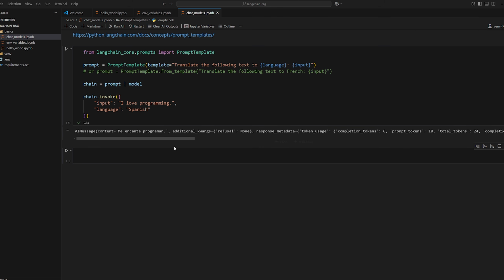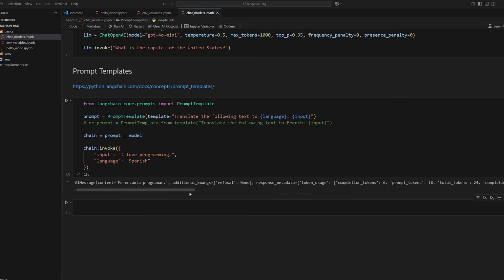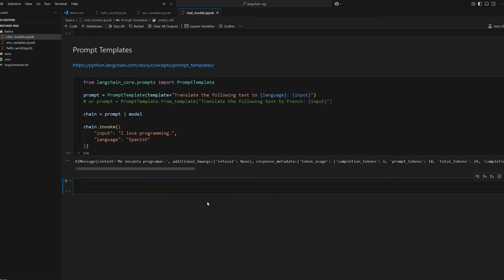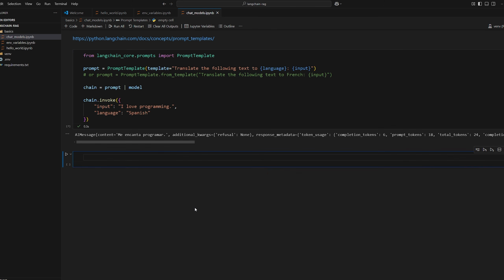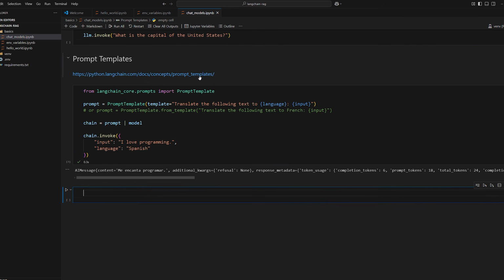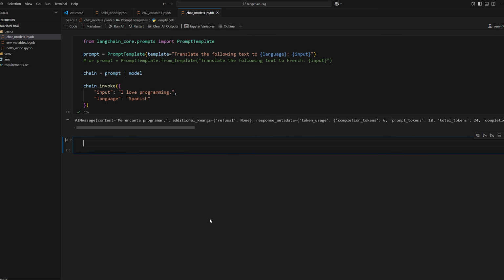Now, a lot of the time when you're working with large language models, you want to give it a system prompt, which is just a set of instructions that the model will follow when giving you a response. So for example, you can have a system prompt that tells it to respond only in Spanish, or pretend to be like a wizard or something like that. It's literally just telling the model how to act, essentially, okay? So the way that we can do that with Langchain is to give it a list of messages. This is also useful if you want to have a message history that you want to build upon. So let me just show you what I mean, it'll make more sense.